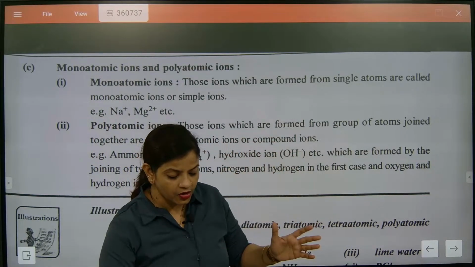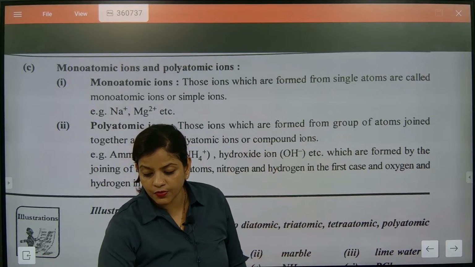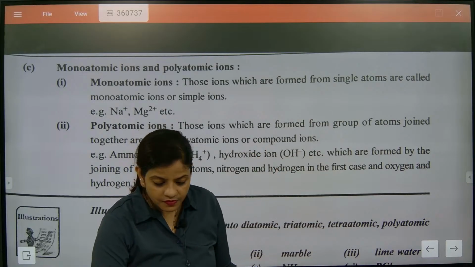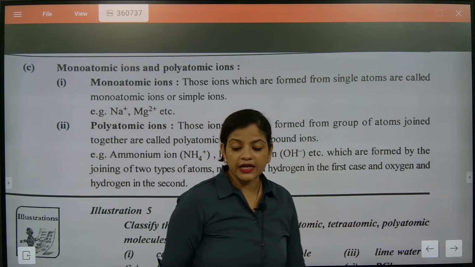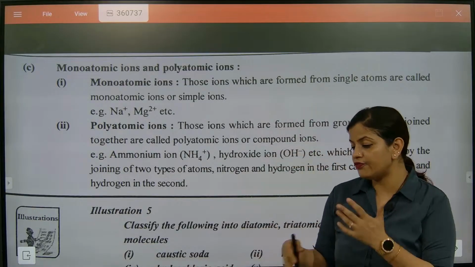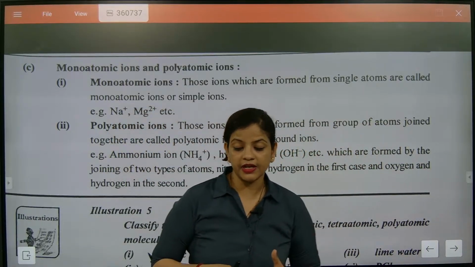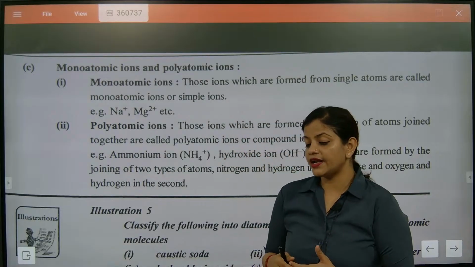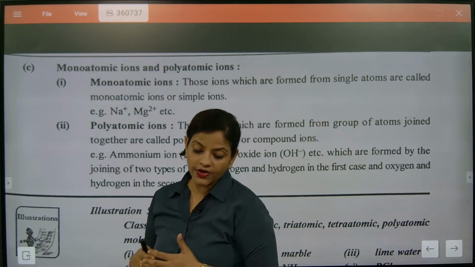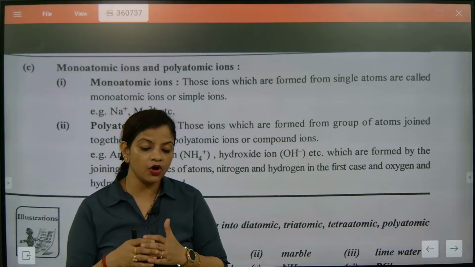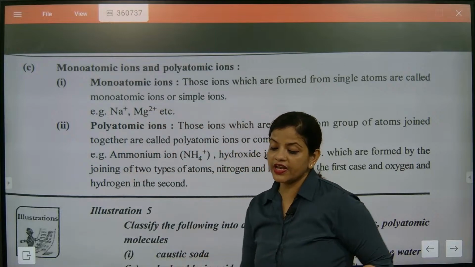So when you talk about ammonium, this is exactly considered a polyatomic ion. When different atoms combine together and form an ion, only then are we going to consider it a polyatomic ion. I hope, children, it is very clear to you.